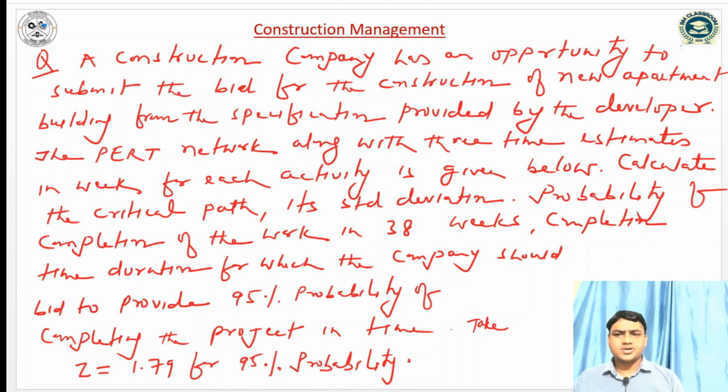Second question. A construction company has an opportunity to submit a bid for the construction of a new apartment building from the specification provided by the developer. The network along with the 3 time estimates in weeks for each activity is given below. Calculate the critical path and its standard deviation, the probability of completion of the work in 38 weeks, and the completion time duration for which the company should bid to provide 95% probability of completing the project. We take the probability factor as 1.75 for the 95% probability.